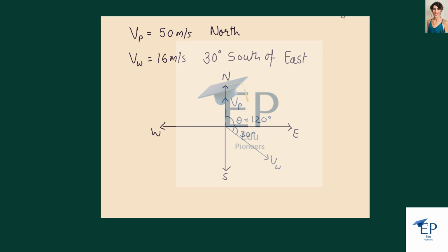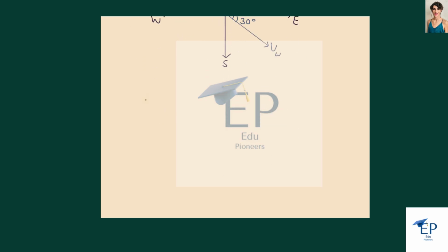So we can find the resultant. The resultant velocity will be equal to the square root of Vp squared plus Vw squared plus 2 times Vp Vw into cos of 120 degrees. Now just plug in the values and we get Vr.